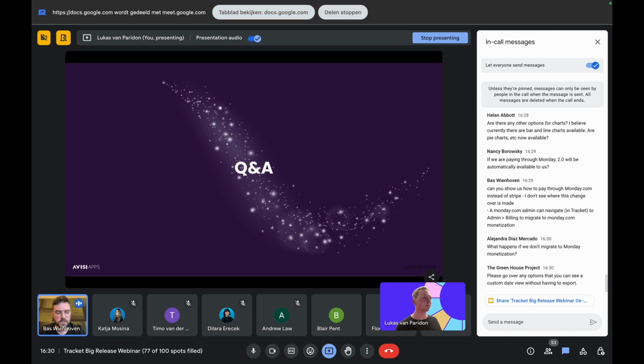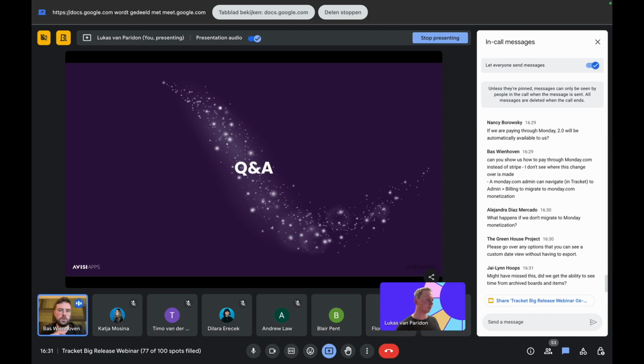I believe in both cases, we are able to get that information from Monday. So deactivated users are 100% supported by Tracket now, which wasn't the case before. On deleted users, I'm probably going to have to get back to you on what name we actually show, whether it just shows deleted user by default, or the name that you gave to the deleted user. If that answers your question. That does. Thank you.